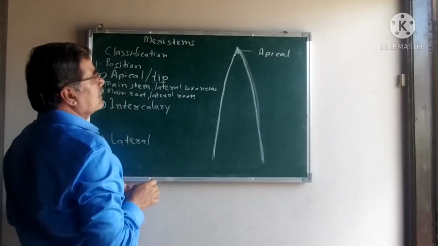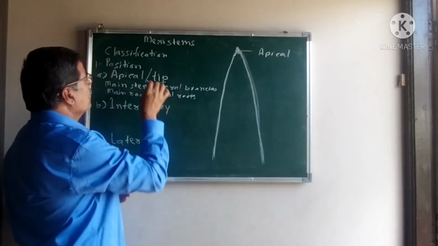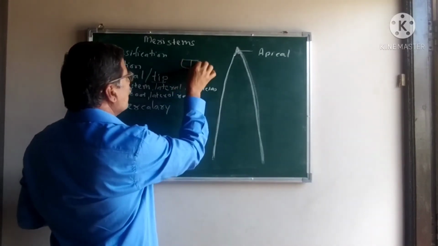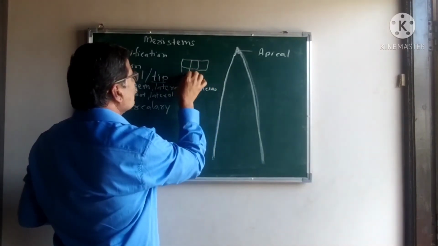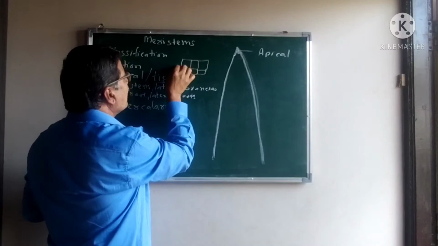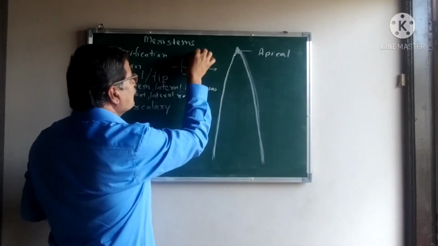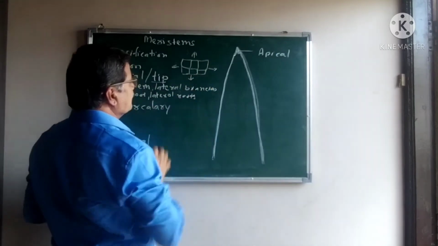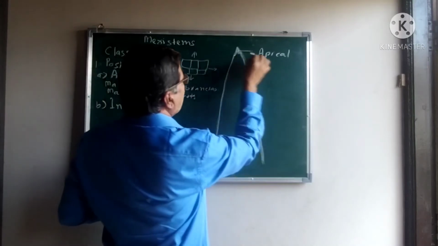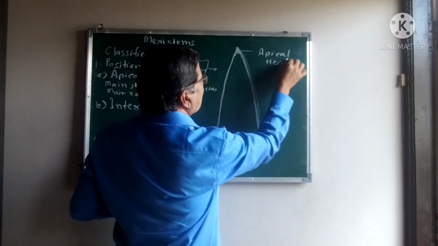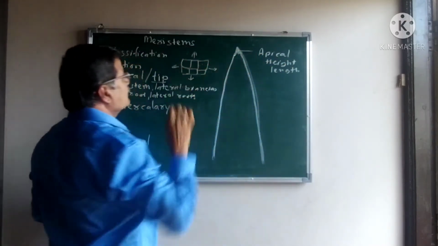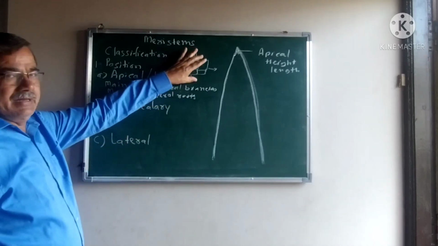We have already seen the characters of the meristems. The meristems are nothing but uniform, compactly arranged cells, and these cells divide in all directions, towards the lateral side, towards the terminal region, and the internal region. The cells cut off new cells, and therefore the height or length of the plant body increases due to these apical meristems.